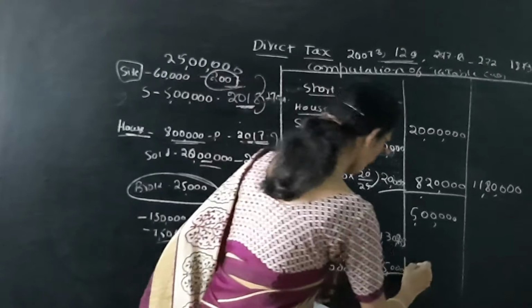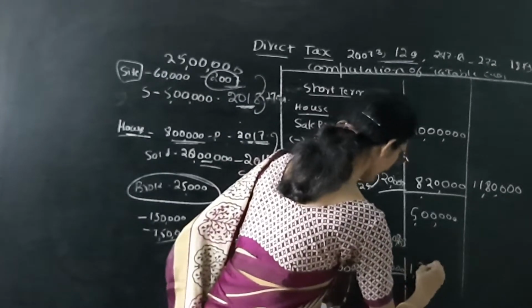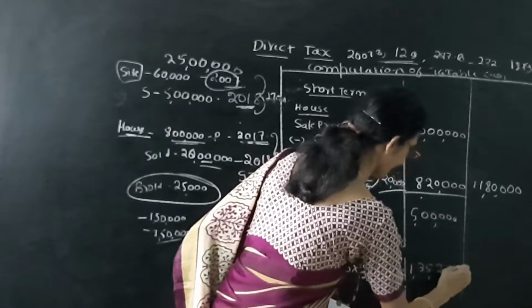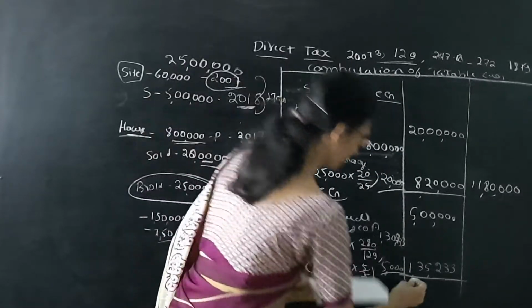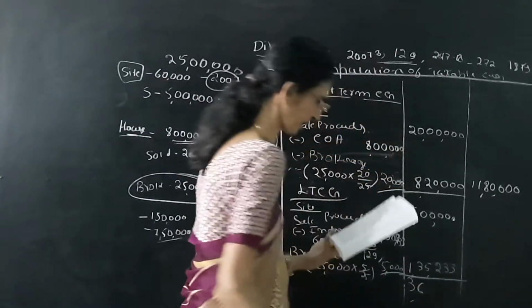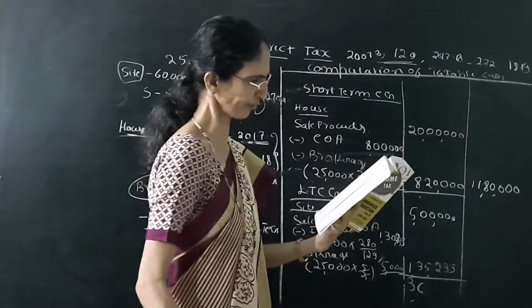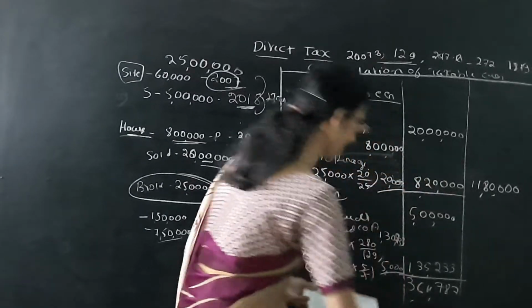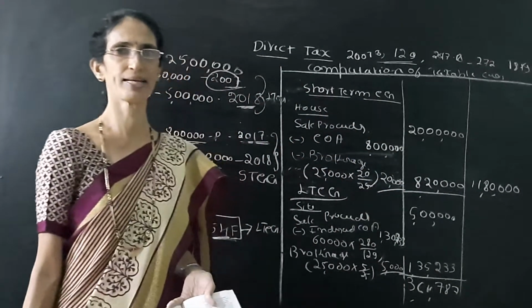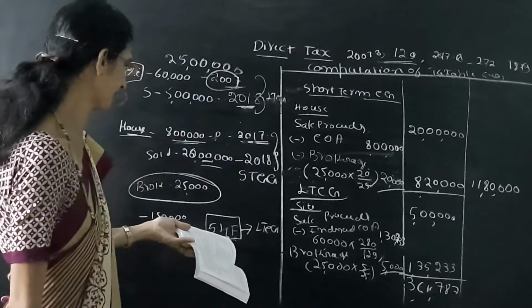So the outer column is 1,35,233. Deduct it, and you will get 3,64,787.